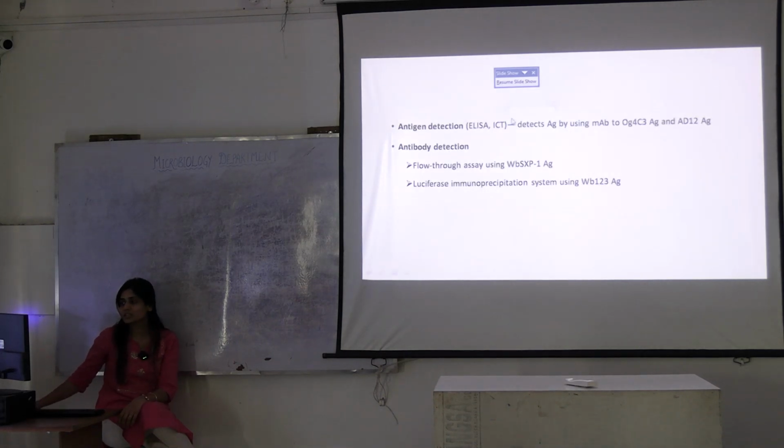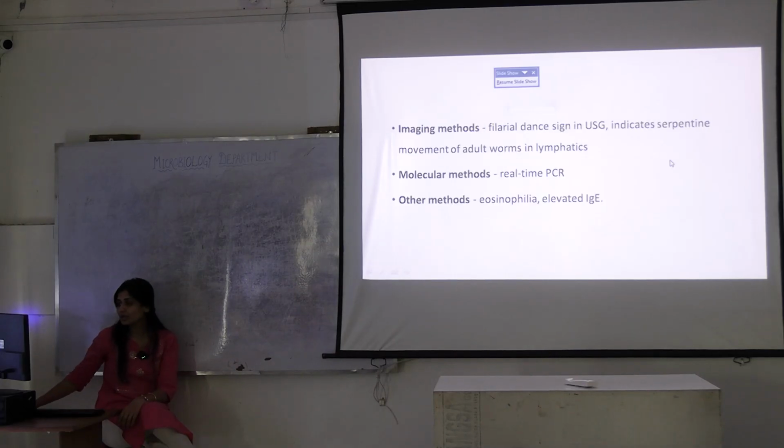Again, antigen detection, antibody detection and PCR. Since it's doing its work on the skin, you can expect elevated IgE because it's a filaria, also known as eosinophilia. Okay?